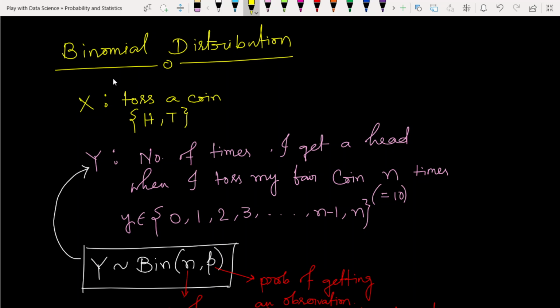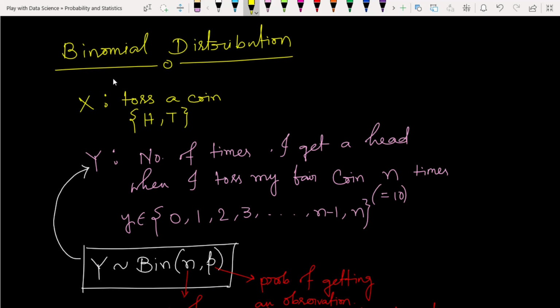If you toss a coin in a single trial, there will be only two outcomes, head or tail. But if you repeatedly toss a coin, suppose we toss a coin 10 times, then you want to find out how many times on those 10 tosses the head will occur. To get such answers, the binomial distribution comes into the picture.